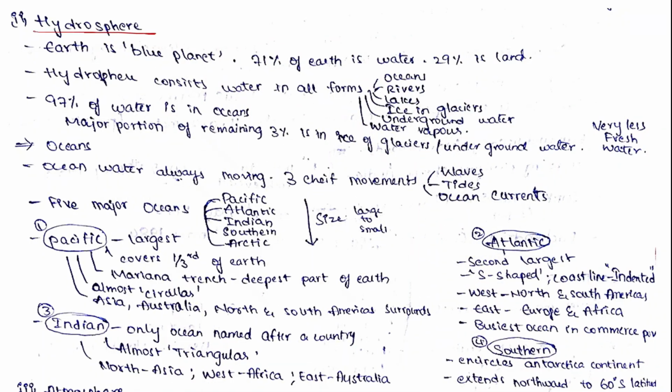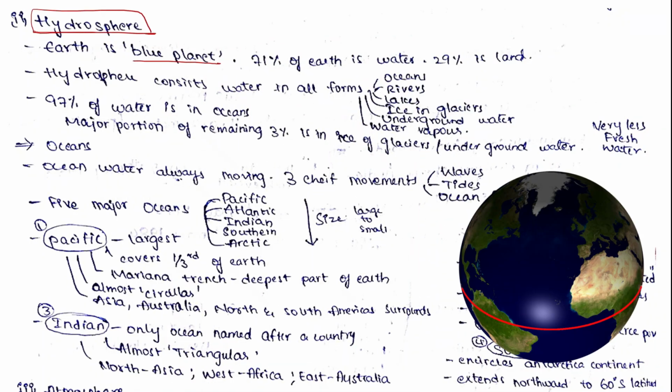Now let's come to the hydrosphere. Earth is called a blue planet because 71% of the Earth's surface is covered with water and only 29% is land. And the hydrosphere consists of water in all forms such as oceans, rivers, lakes, ice in glaciers, underground water, and water vapor. These all come under the hydrosphere.